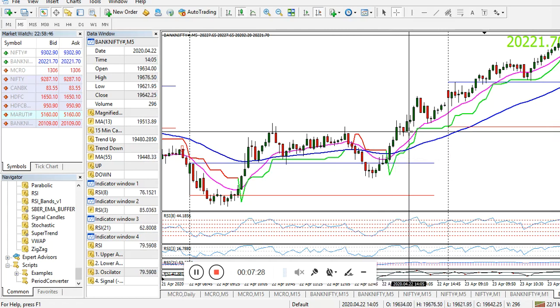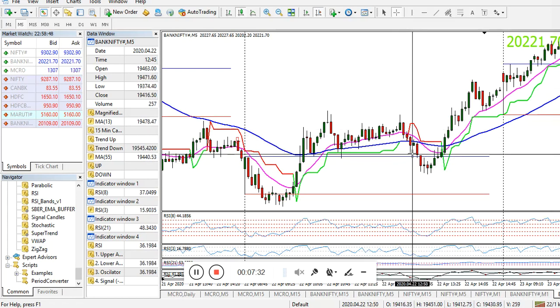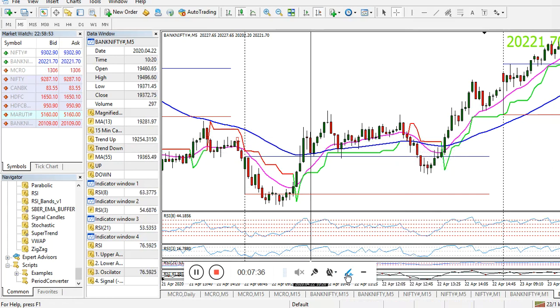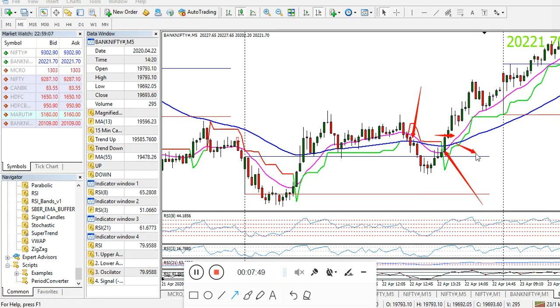See here, the same candle closed. This particular candle closed above our 55 EMA, then it took off. It closed below our 55 EMA and then it took off.